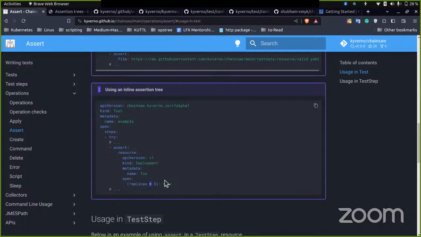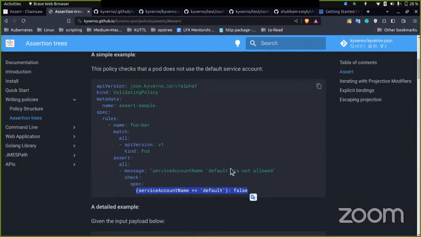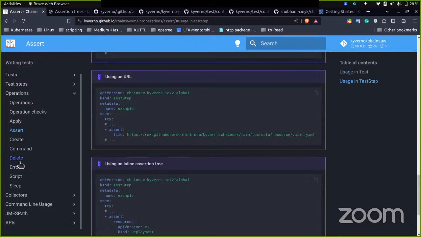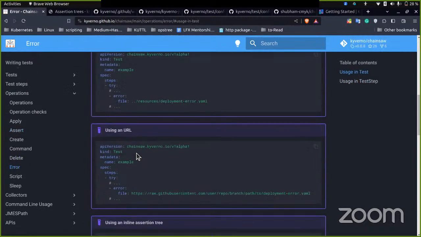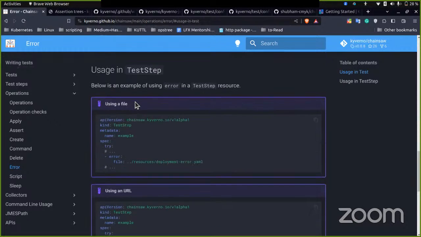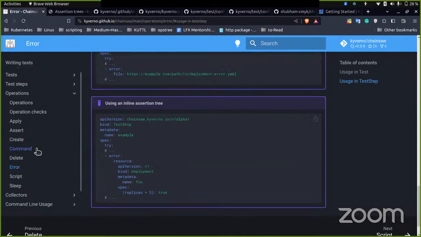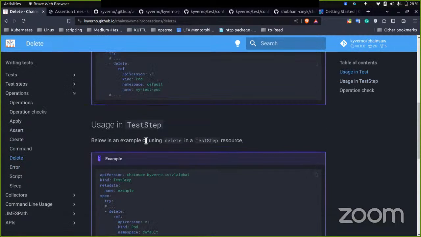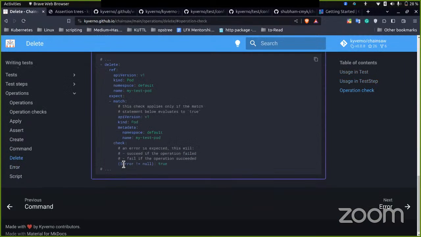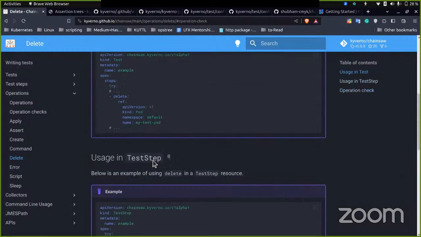We can't really do that in Kuttl, but Chainsaw provides this approach because we completely rely on assertion trees for that, and we can perform much more things. Like you can see over here, we can check errors. Just wait for delete. So we can finally check if the error is null or not. So this is one of the major changes that Chainsaw provides.